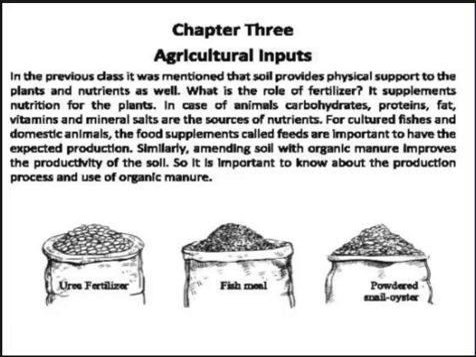Similarly, amending soil with organic manure improves the productivity of the soil. If I give more organic manure, then we will get a lot of production from the soil. So it is important to know about the production process and the use of organic manure in this chapter. That is why we will learn how I can produce more product and how I can use the organic manure.